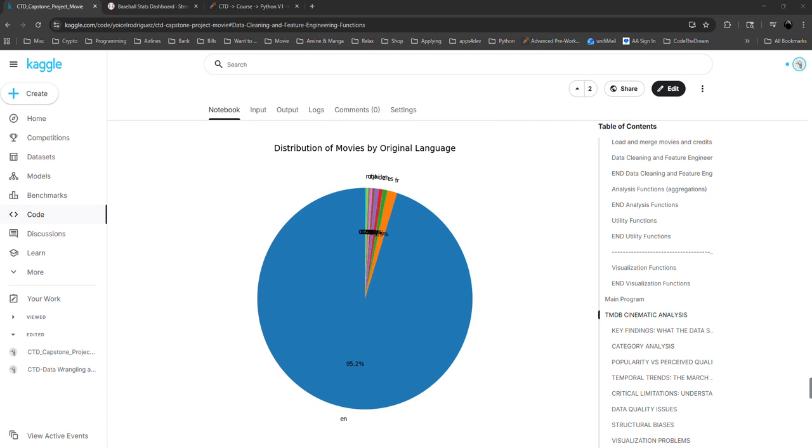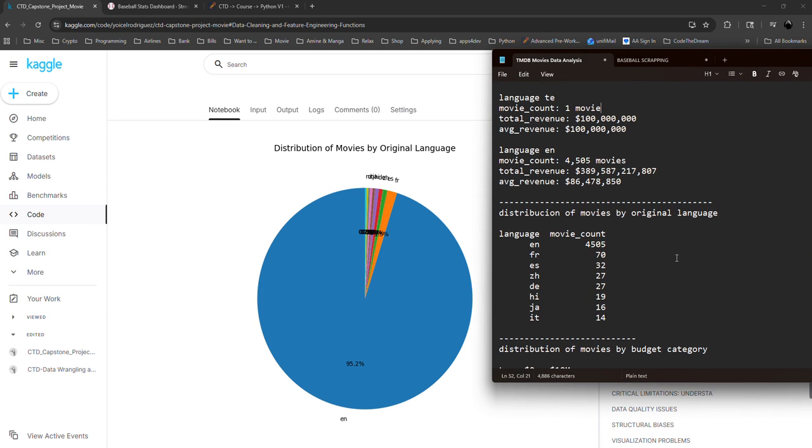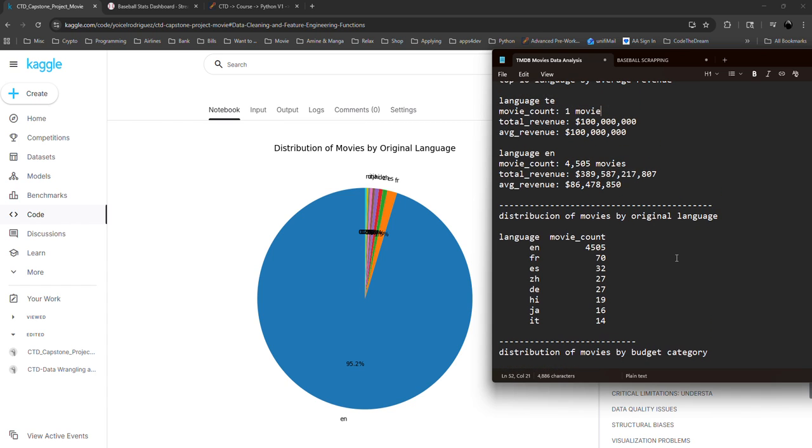In this case, I tried to choose all kinds of graphics to use in the project, but here we cannot see all those languages clearly. But I have a table. Let me put it here. Here we can see that English movies have 4,500 movies in total.